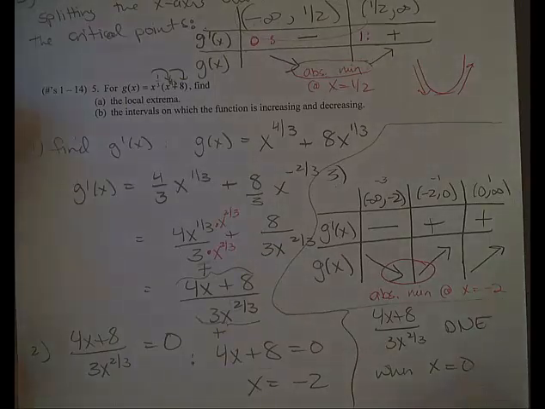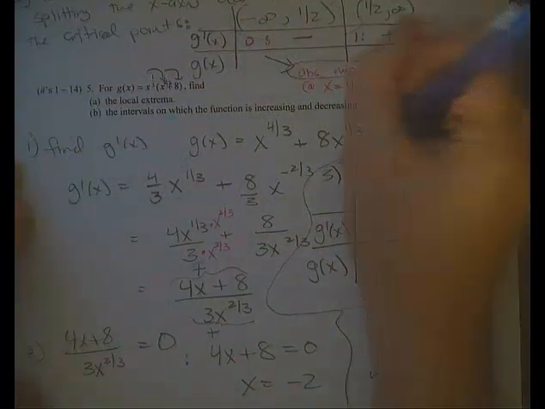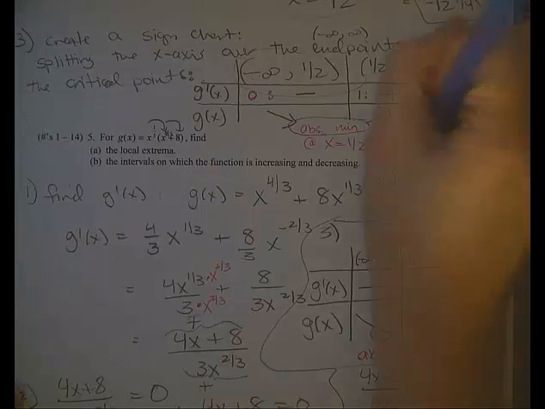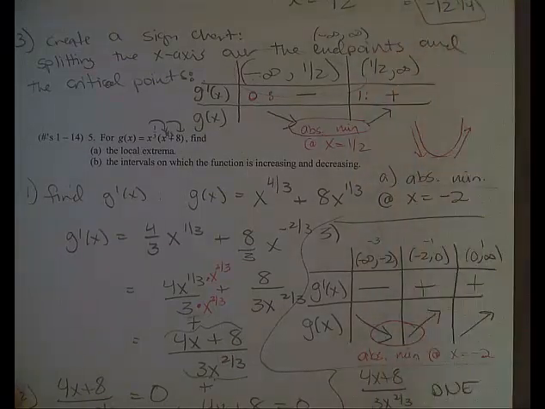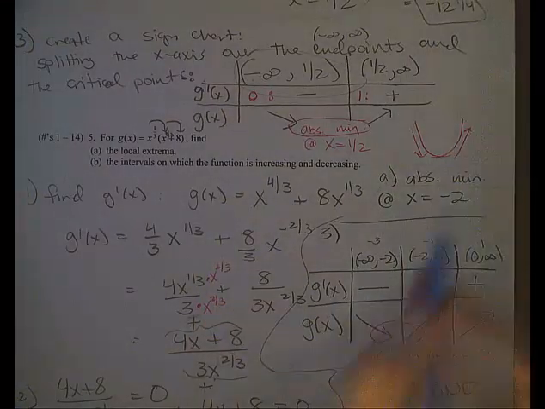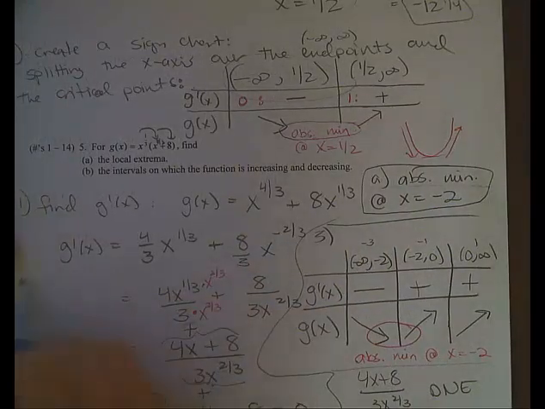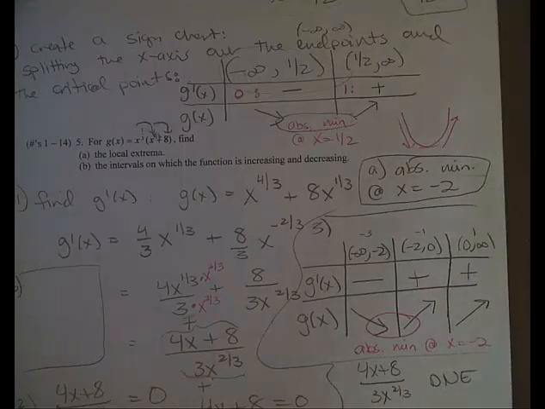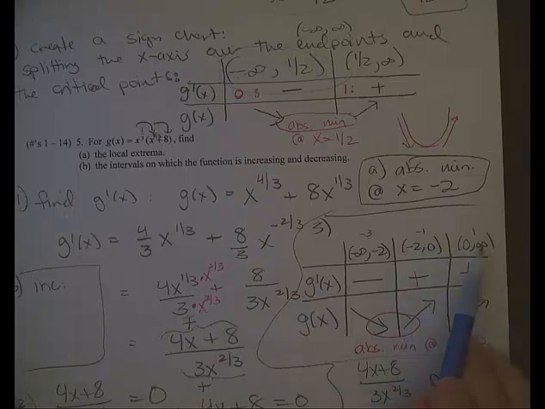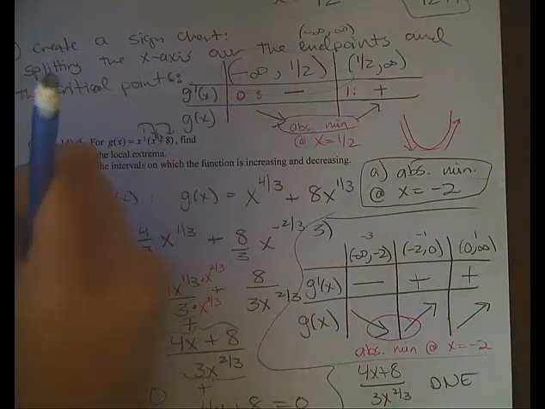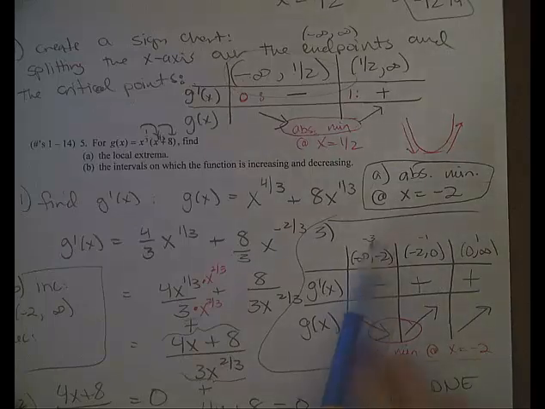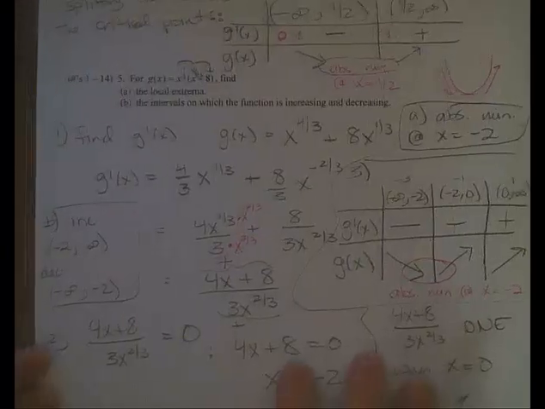So the answer to part A is that I have an absolute min at x equals -2, and I'm not going to bother to figure out what g of -2 is at this point. And then for part B, sorry, this is kind of everywhere, I'll put part B over here. The function is increasing all the way from -2 all the way to infinity because it never stopped increasing. It never changed direction at 0. And then the function is decreasing from -infinity to -2. Oops, sorry, there we go.